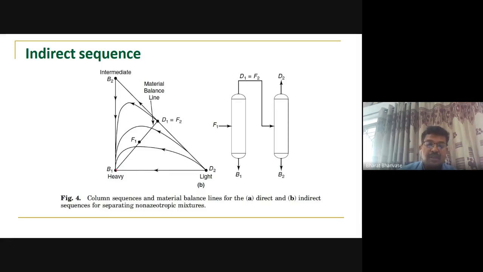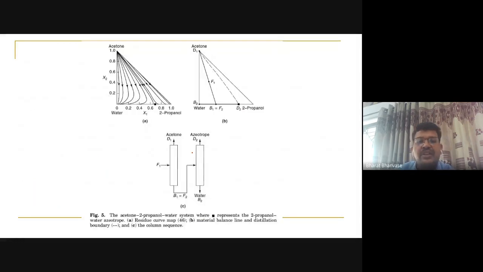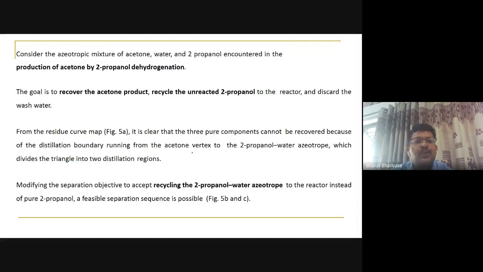Same thing: B1 I want as a bottom, that means the heavy component I want at the bottom in the first column itself. In the direct sequence, distillate is the light component, and in the indirect sequence, heavy is the bottom in the first column. So this is what we have. As discussed in the previous case, this will be the picture for the indirect sequence. Again, let us consider an azeotropic mixture here. In an azeotropic mixture, suppose we have an example, acetone.